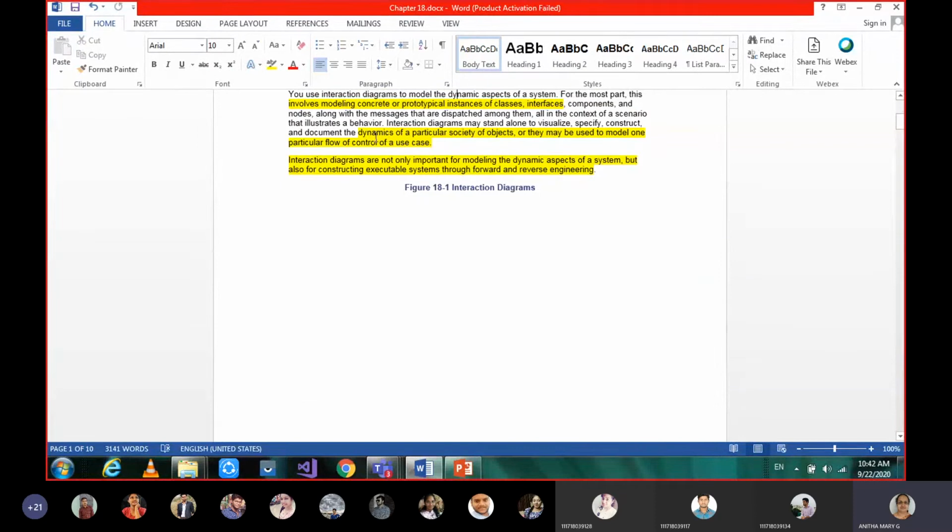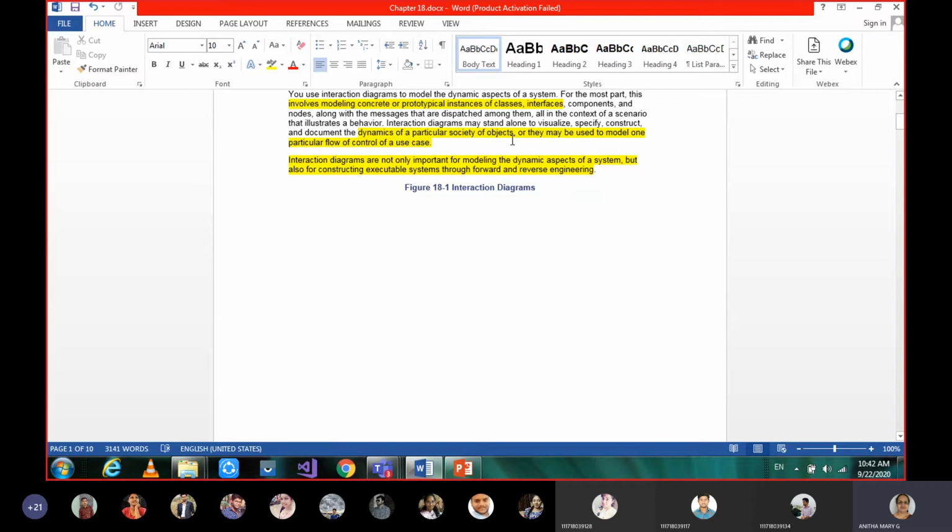As these interaction diagrams come under dynamic or behavioral diagrams, they will give you the dynamic parts of a particular society of objects.